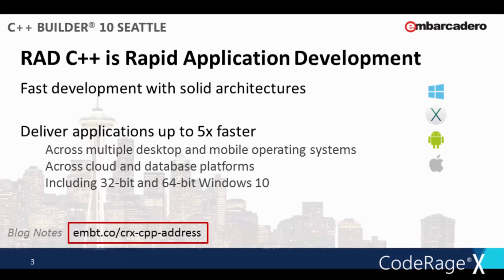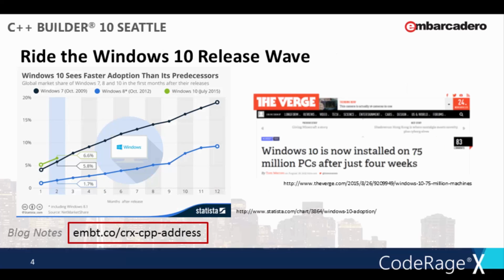With C++ Builder 10 Seattle and the rapid application developer approach, you will deliver applications up to 5 times faster than before. With C++ Builder 10 Seattle, now is the time to ride the Windows 10 release wave. C++ Builder 10 Seattle is focused on delivering developers a clear path to Windows 10.